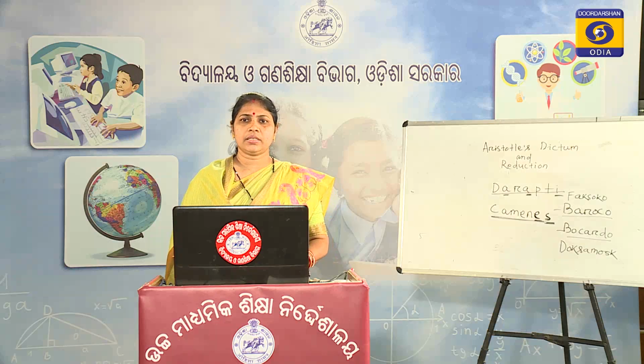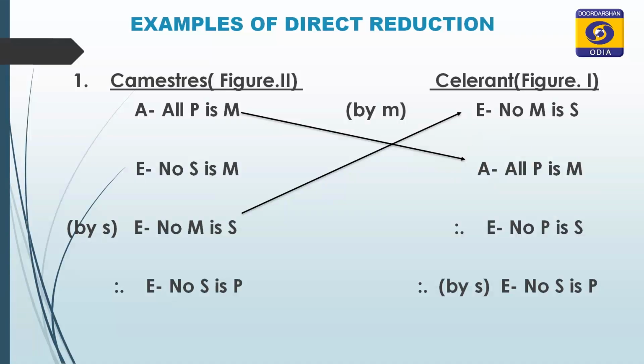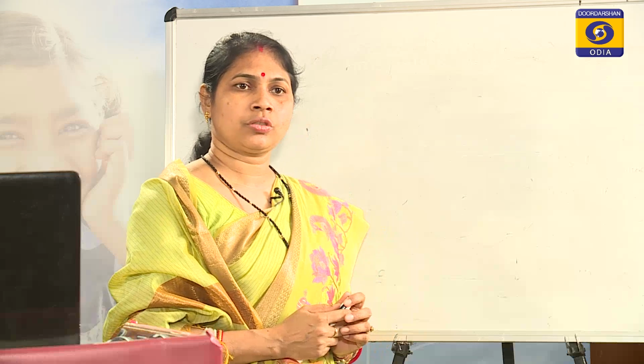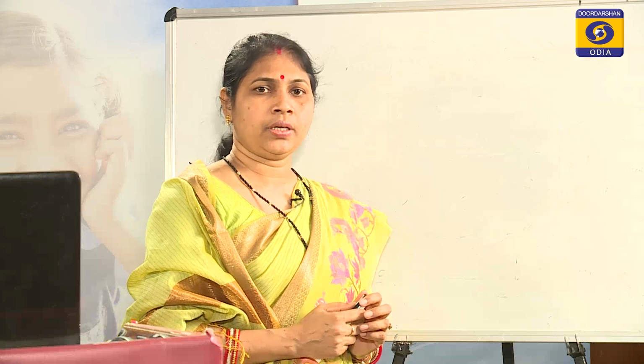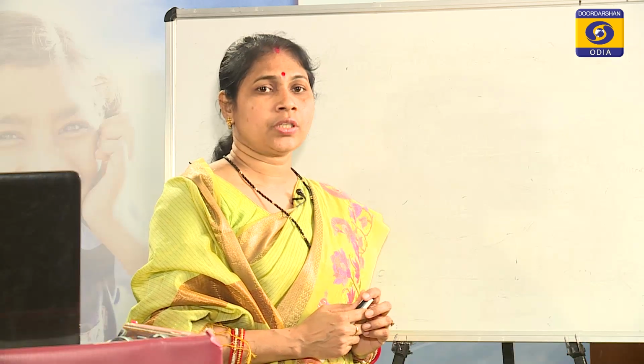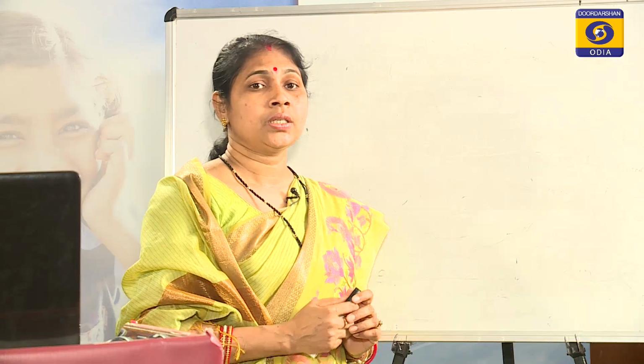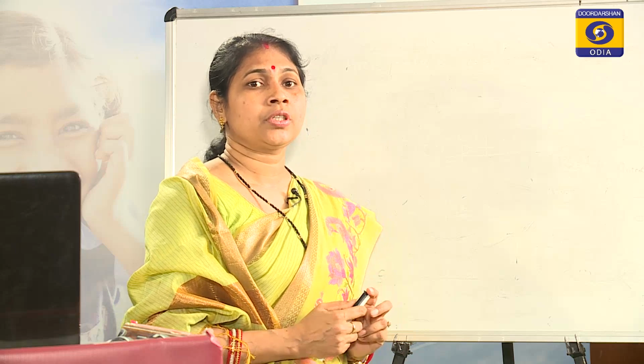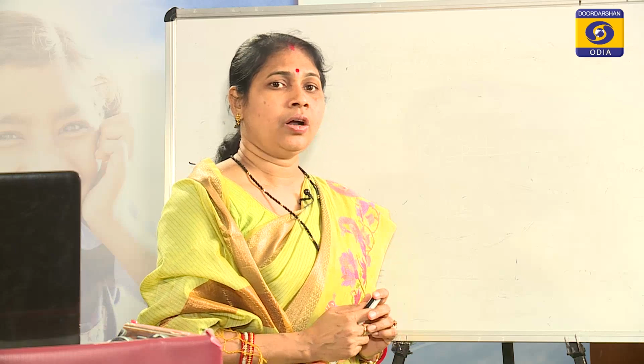These are some of the examples of direct reduction which we will do here. Now we will reduce it directly. When we reduce the imperfect moods of the second, third and fourth figure into the perfect moods of the first figure, you must remember which proposition gives which proposition in case of conversion and aversion.